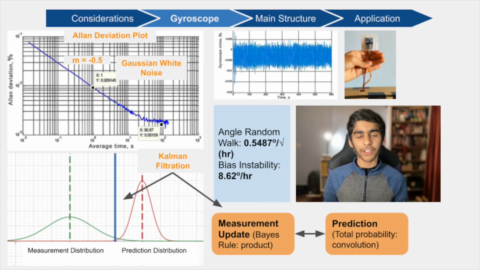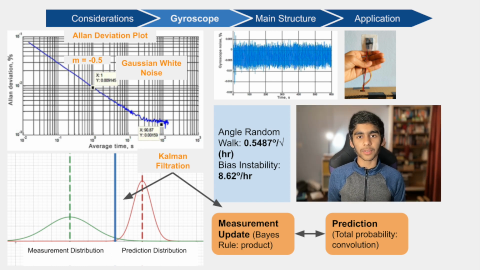The gyroscope that I used had large amounts of ARW and bias instability, so I had to use Kalman filters to reduce noise. I first used the gyroscope's Allan deviation plotter to determine the quality of the noise as white Gaussian. I then used Kalman filters to extract the measurement values by finding the weighted average of the predicted curve through convolution and the raw measurement curve through Bayes' law. The gyroscope's angular velocity measurements were converted into angles through Euler integration.